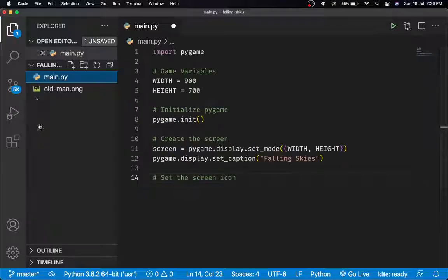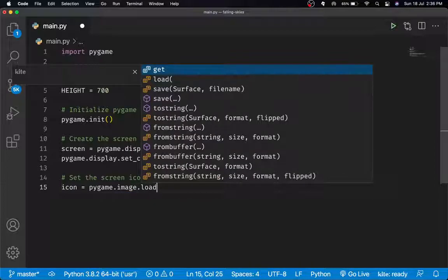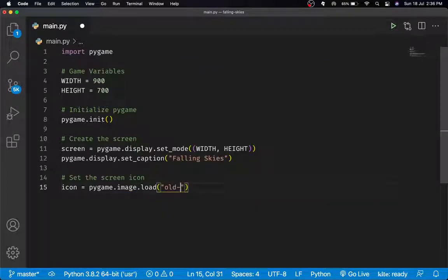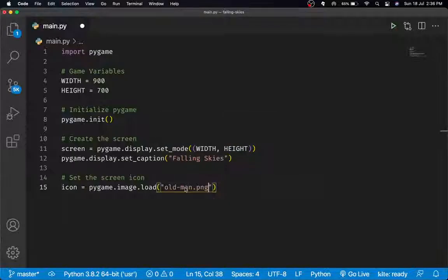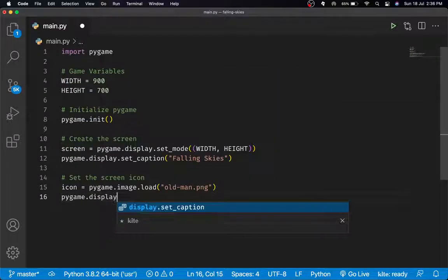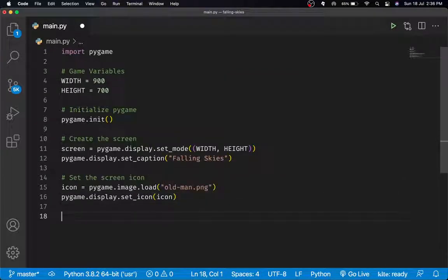So I actually have this icon. This is actually not for the icon, this is the player, the old man. But we can also reuse the image as the icon, so not really a problem. So we can just say icon is equal to pygame.image.load old-man.png. Let me just check on my recording. All right, oldman.png, and then we can just say pygame.display.set_icon as icon. Pretty simple, not that complicated in any way.